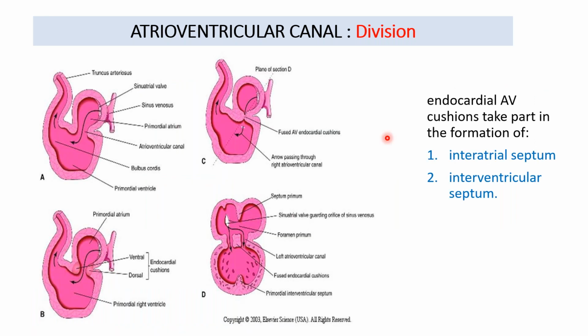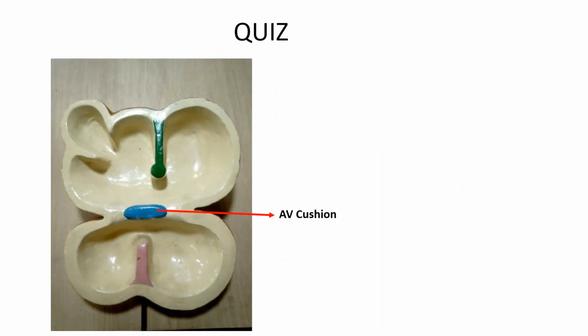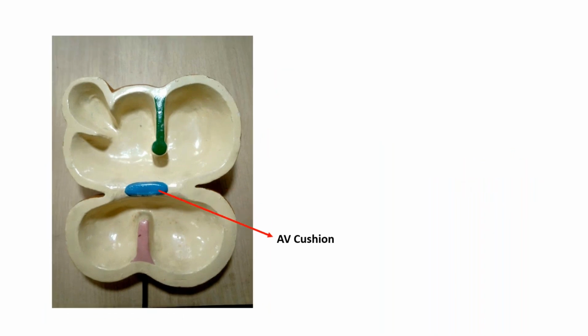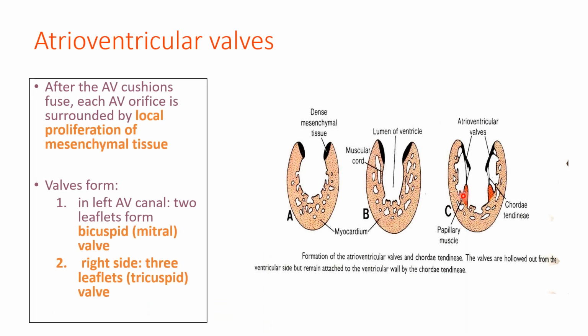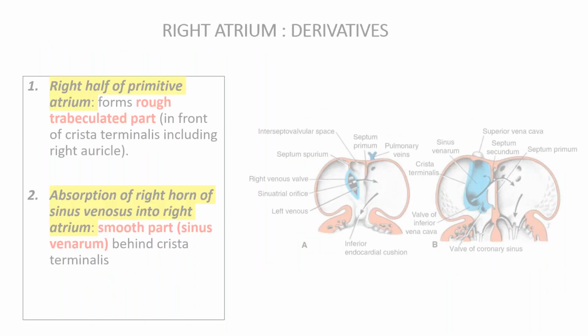And these AV cushions take part in the formation of interatrial septum and interventricular septum, which will come when we do the formation of septum. So this is how the AV cushions look in the model, and this is how the development of the atrioventricular valves happens in the atrioventricular canal area. On the left side forms the bicuspid, and on the right side forms the tricuspid valve.